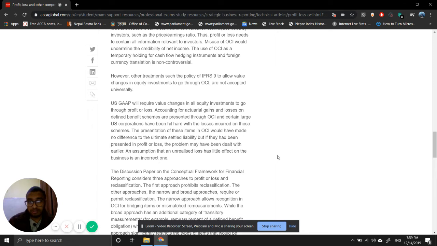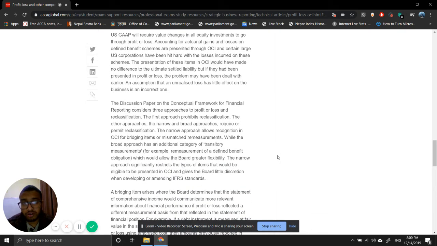Yep. So if there has been a huge amount of losses in case of actuarial losses in OCI, then it is not presented in profit or loss. So the investors, if it would have been presented, then investors would be more careful, right? So in this case, it has not been disclosed earlier on because of IFRS or because of US GAAP, whatever you want to say. So it really affects the investors.